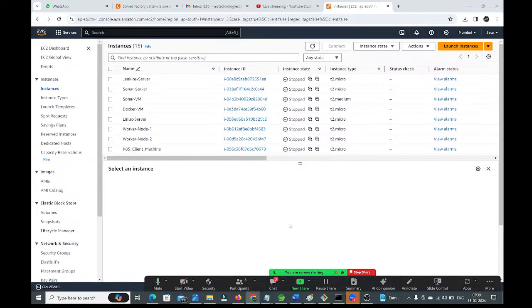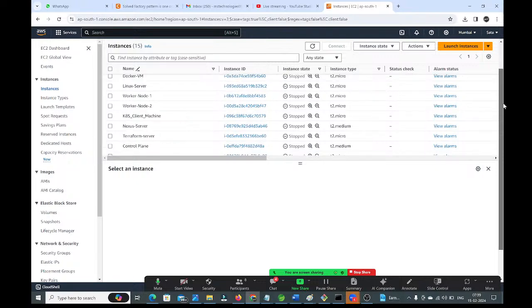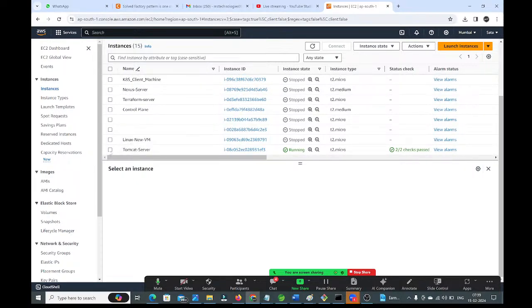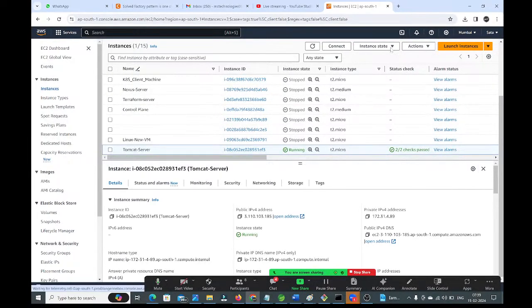I hope everyone created an account in AWS, guys. Right? So yesterday we created one virtual machine. What is that virtual machine we created in yesterday's session? A Linux server, Linux new VM. Let me check that. Yesterday we created a new virtual machine, that is Linux new VM.